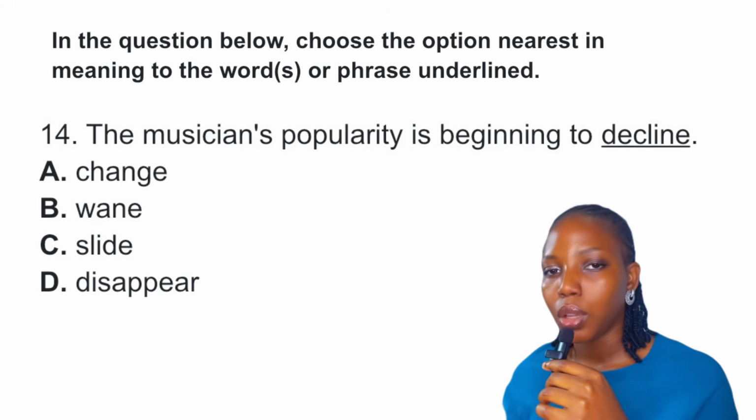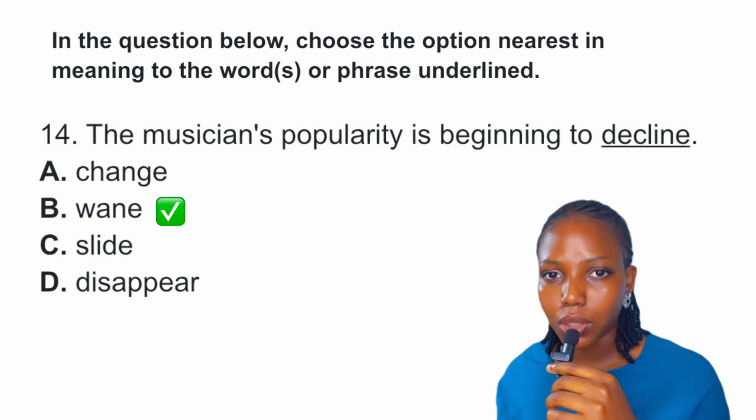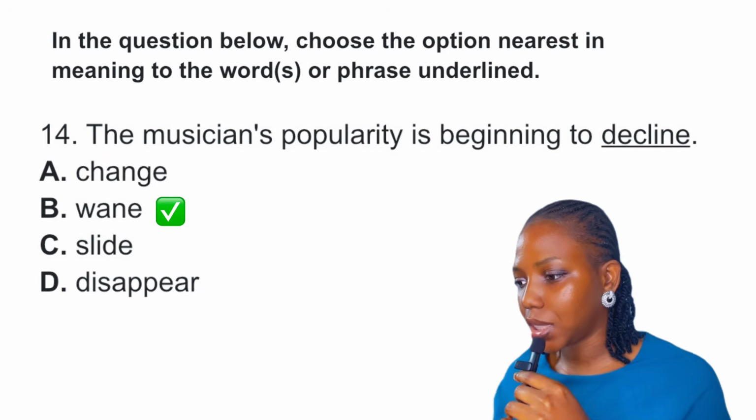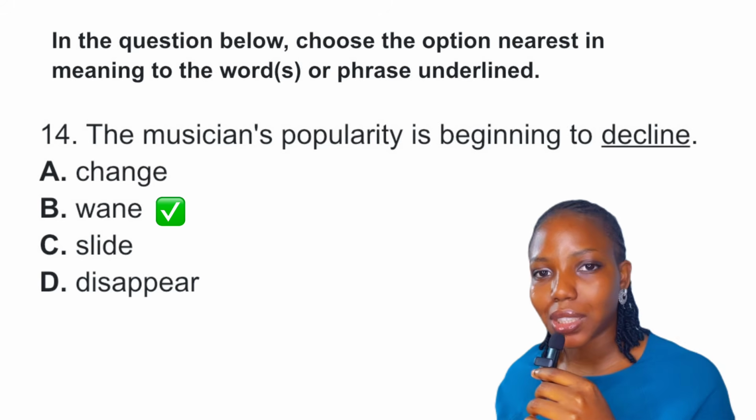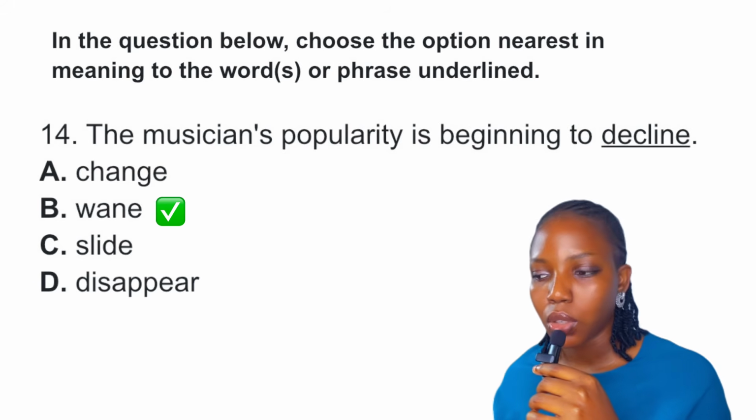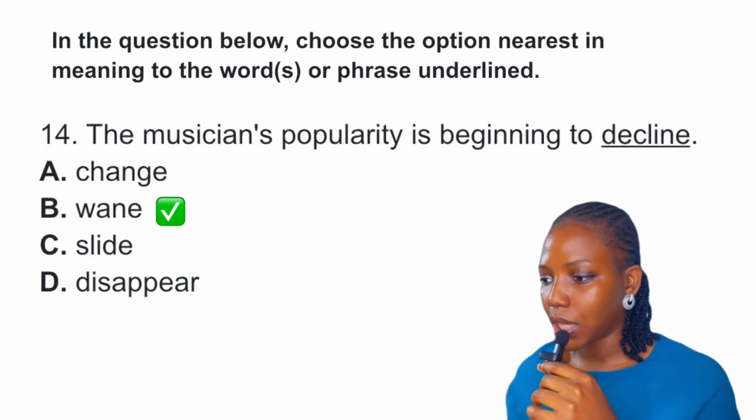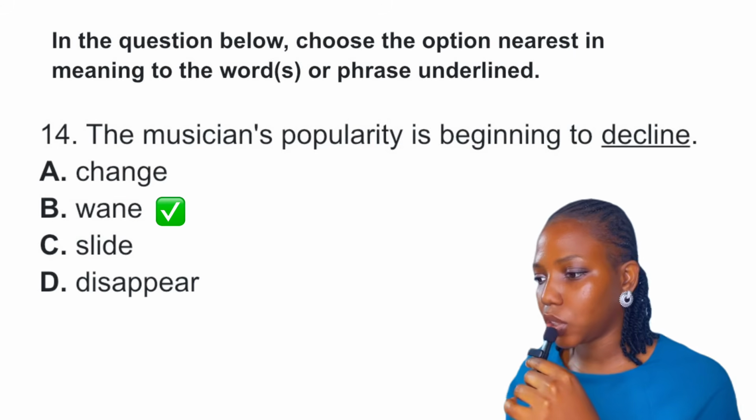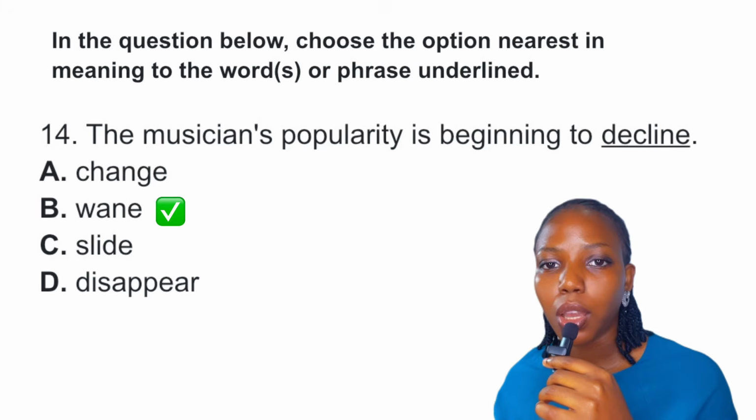When we say wane, wane is to gradually decrease. It is also a negative word, just like decline. So this is the answer to this question. When we say slide, slide is to move smoothly. Okay. So option C is not the answer. When we say disappear, disappear is to vanish. So the best answer to this question is definitely option B, wane.